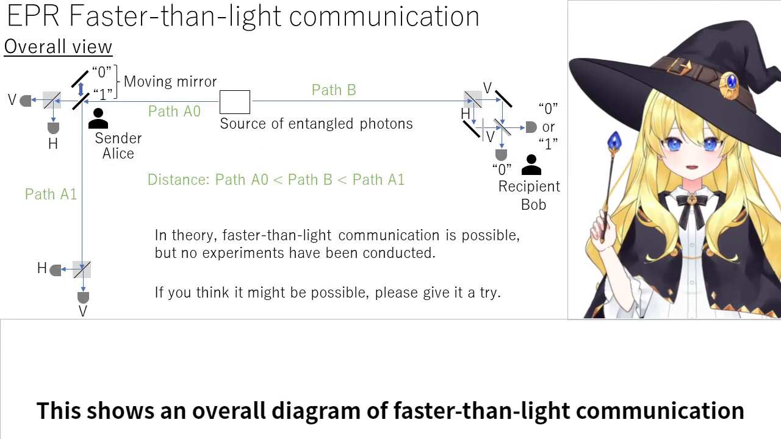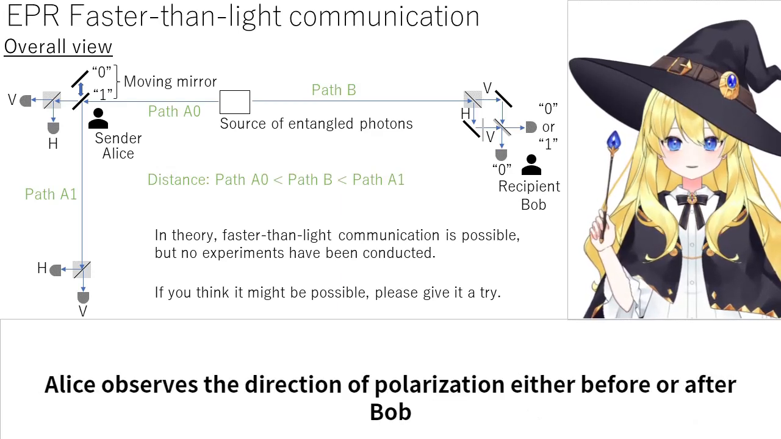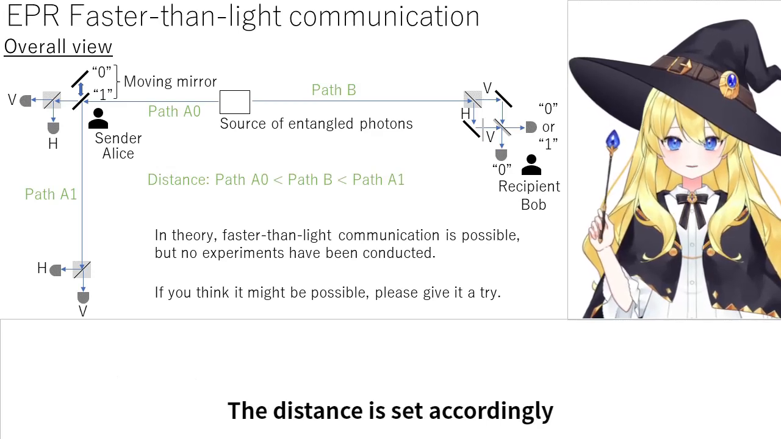This shows an overall diagram of faster-than-light communication. Alice sends information by moving the mirror to change the path. Alice observes the direction of polarization either before or after Bob. The distance is set accordingly.